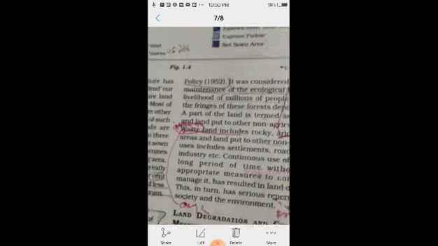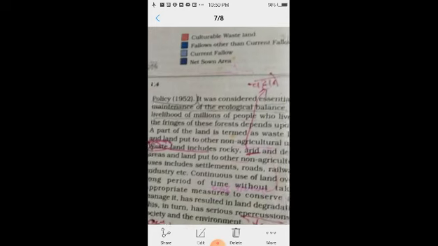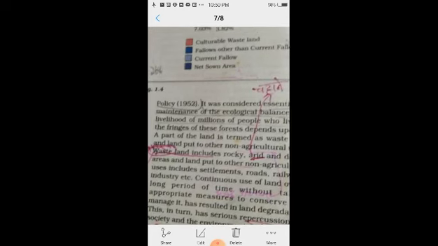As outlined in the National Forest Policy introduced in 1952, it was considered essential for the maintenance of ecological balance. That is why forest area should be the desired 33% for ecological balance.